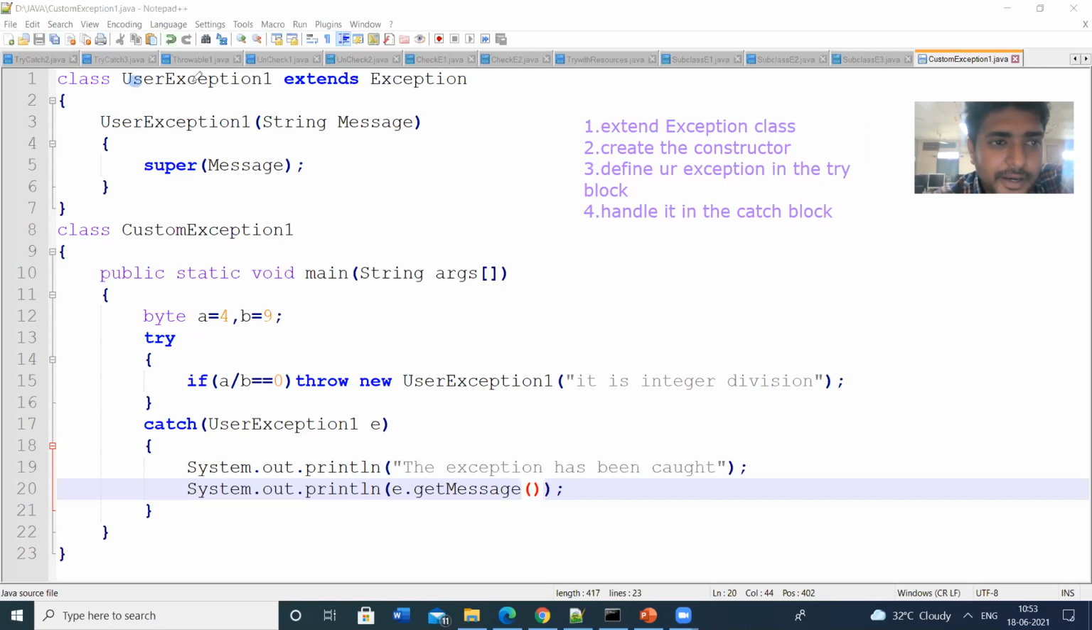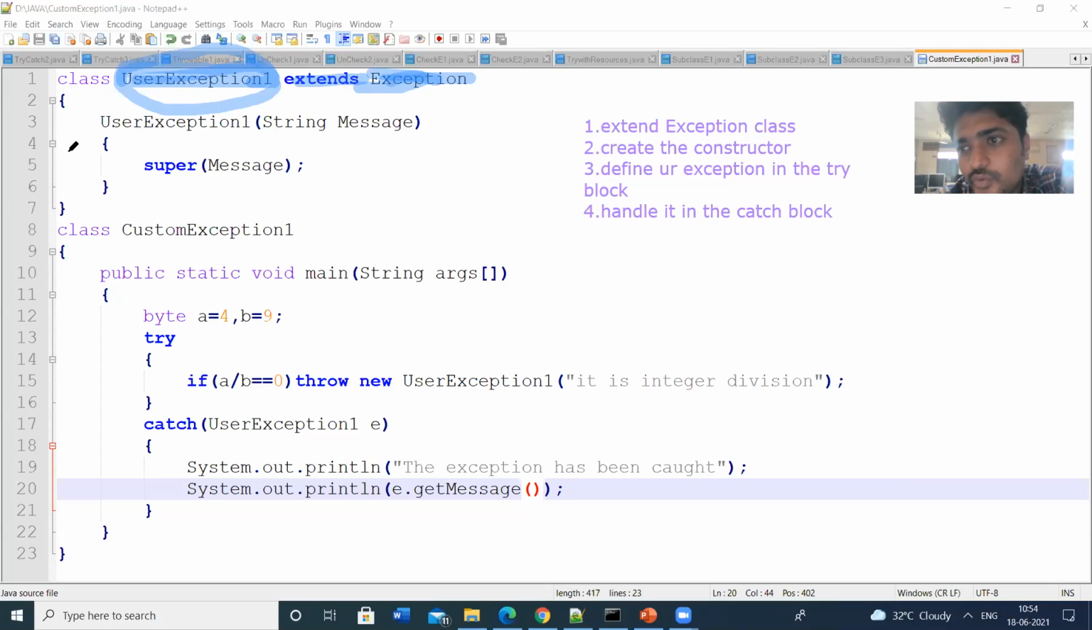Here I am creating the class UserException1. UserException1 is a class which extends Exception. This is the first step. That means I am going to create an exception whose name is UserException1, which extends the properties of Exception. If you want to create any exception, it should be a subclass of Exception.